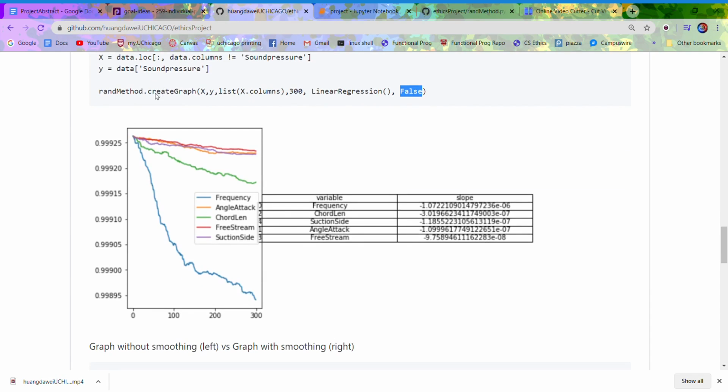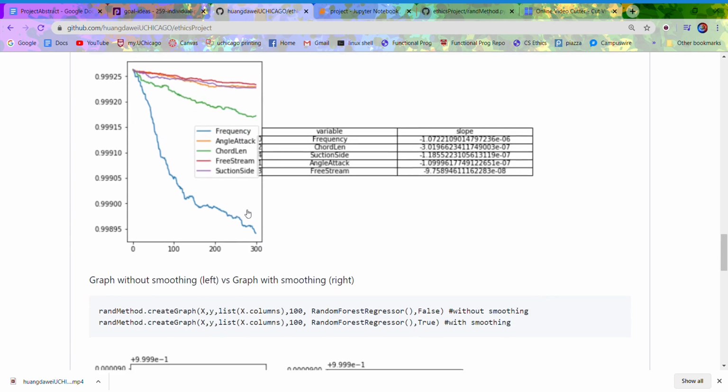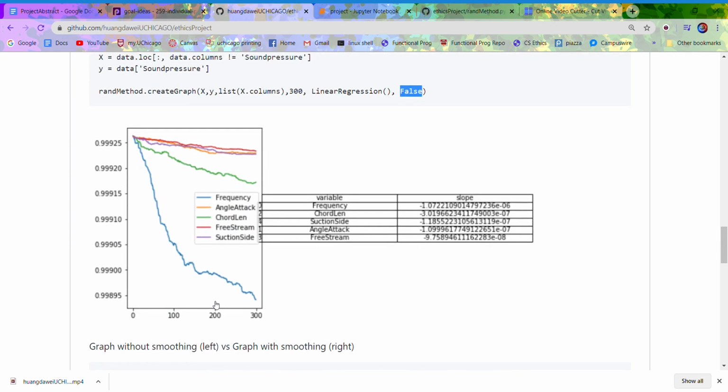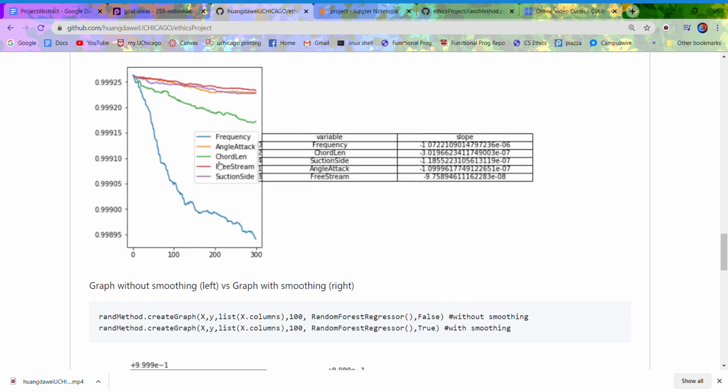After running it through this function over here, I would output this graph. Each line in this graph represents a feature. So this model would access the features of frequency, angle of attack, and chord length, and the output would be noise. If you look at this graph over here, the x-axis represents the number of consecutive random changes I would be making to each feature, and the y-axis represents the deviation from the initial output. And this chart right here just includes the slope of each feature line that's present on the graph.